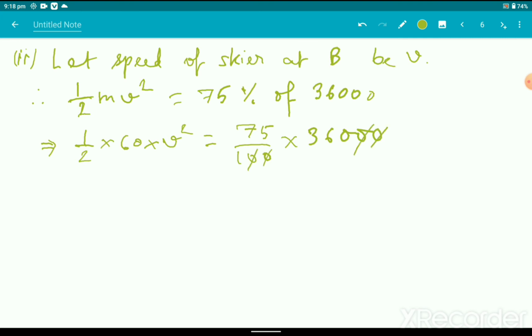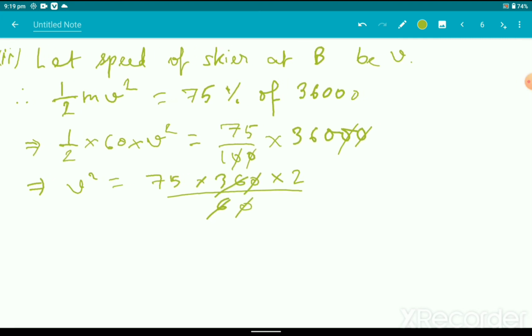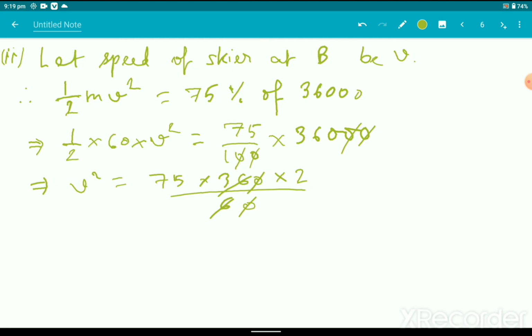These 20 cancel out. Or you can say v square is equal to 75 into 360 into 2 by 60, cancels out, this becomes 6.